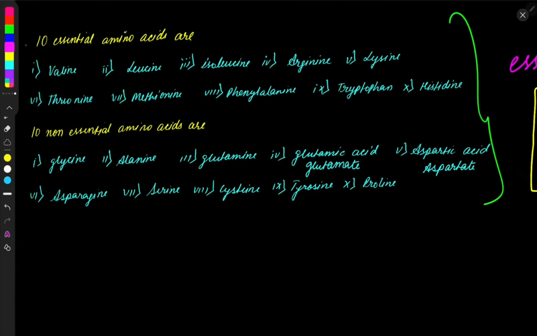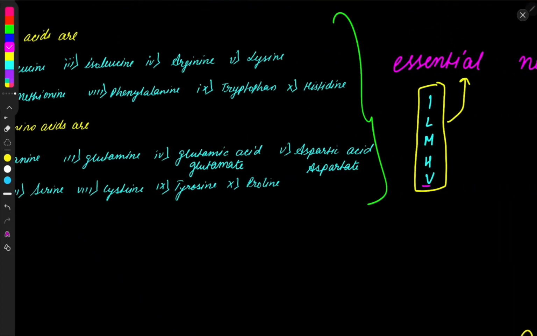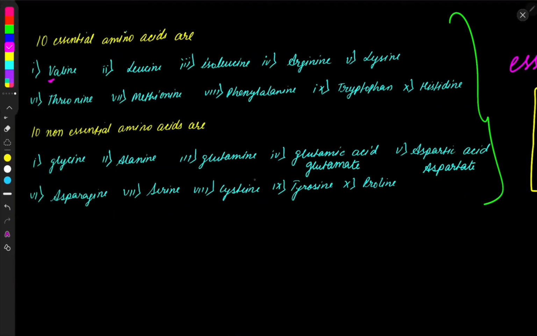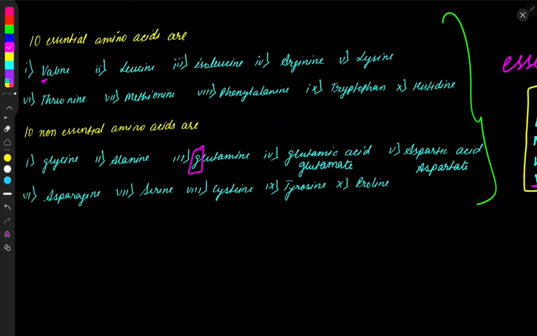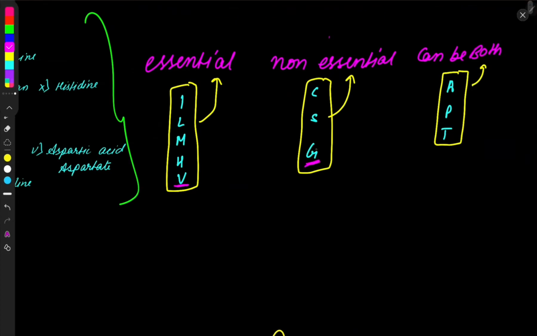For example, let's take valine. Valine starts with a V, and here we have read that if V comes, then it's essential. So we'll go ahead and straightaway tell that valine is an essential amino acid. If someone asks us glutamine starts with G. So where is G? We'll find that G is here. So we can now tell that glutamine is non-essential. All the amino acids starting with G would be non-essential, no doubt.